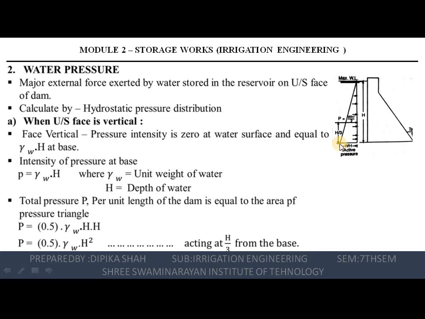So when the upstream face is vertical, we can calculate the pressure intensity at the base, small p, by the equation gamma W into H. And if we have to find out the total pressure, which equation will we use? 1/2 into gamma W into H square at a height of H by 3.